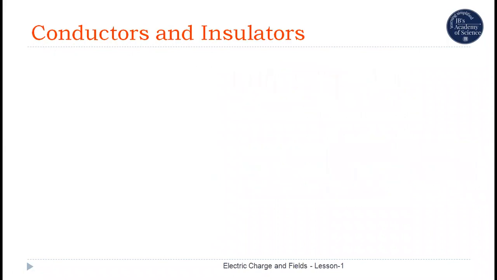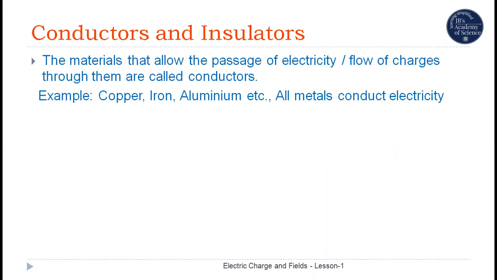Conductors and insulators. Some materials will allow charges to flow through them, or they allow the passage of electricity through them. Such materials are called conductors. For example, all metals like copper, iron, aluminium, zinc, magnesium, etc. conduct electricity or they allow flow of charges through them. So they are all examples of conductors of electricity.